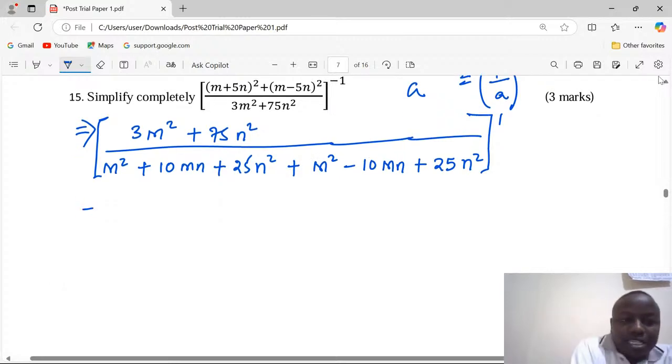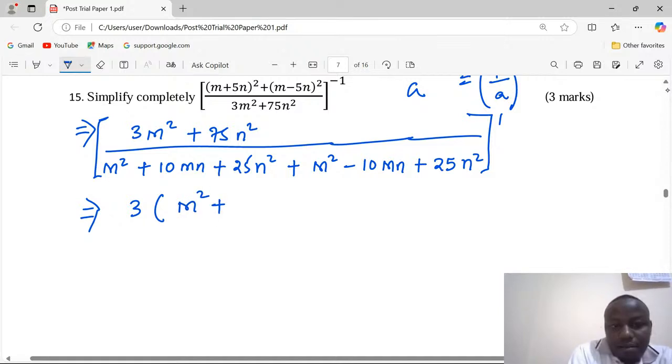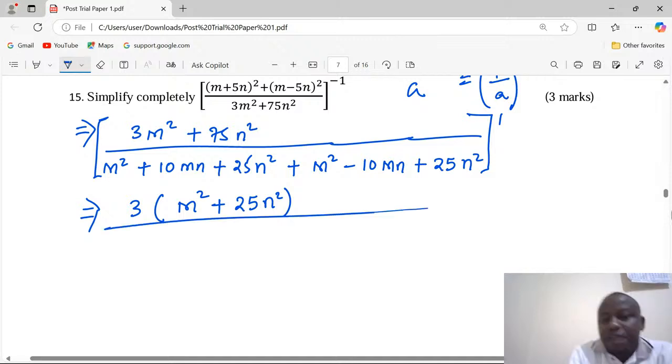On the numerator, we can factor out 3, so that we remain with m plus 5n squared. So the numerator is already simplified. Divide by, at the denominator, we can group like terms.